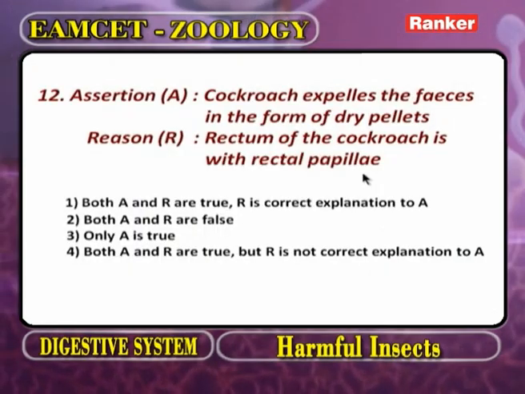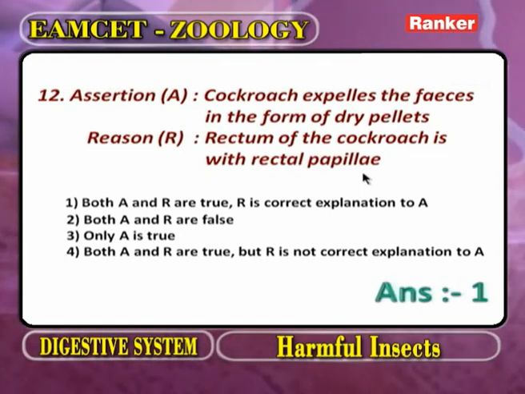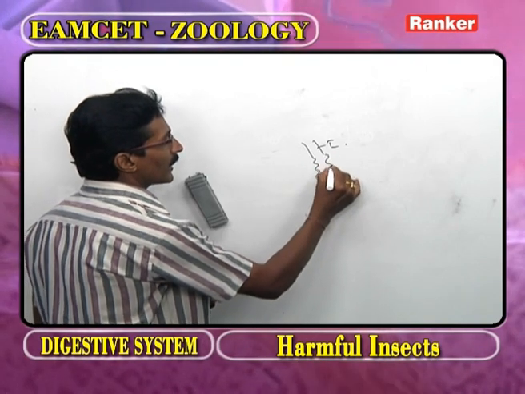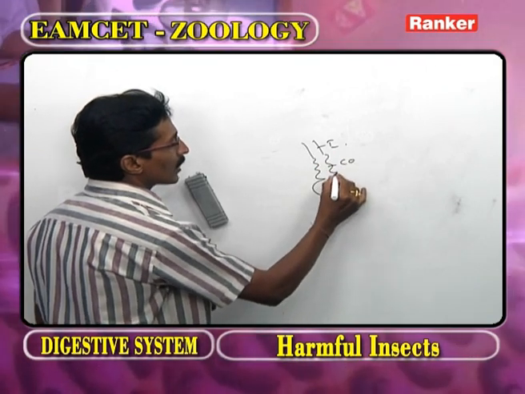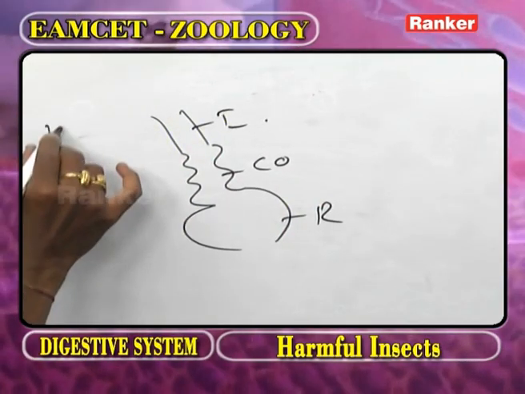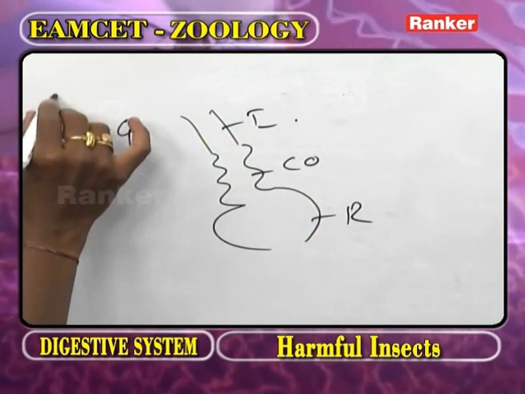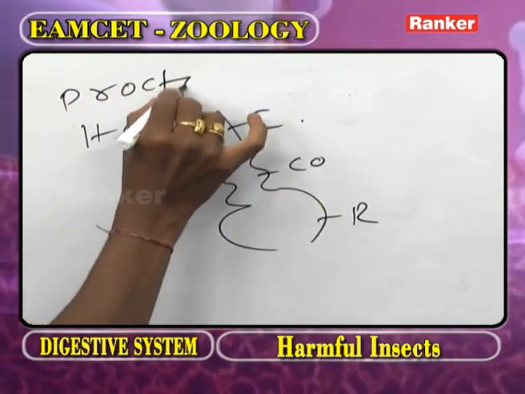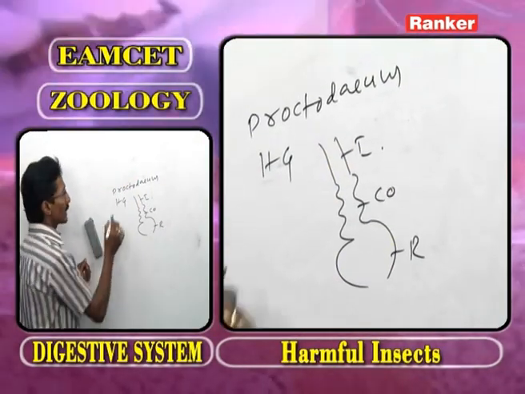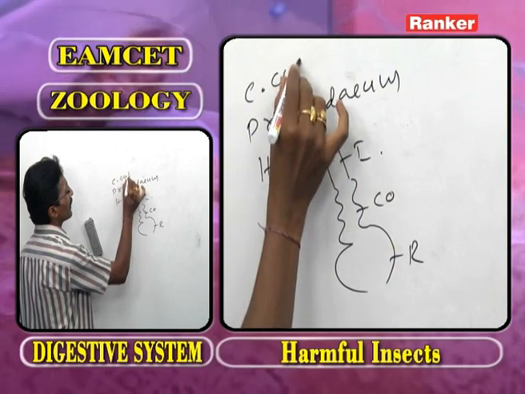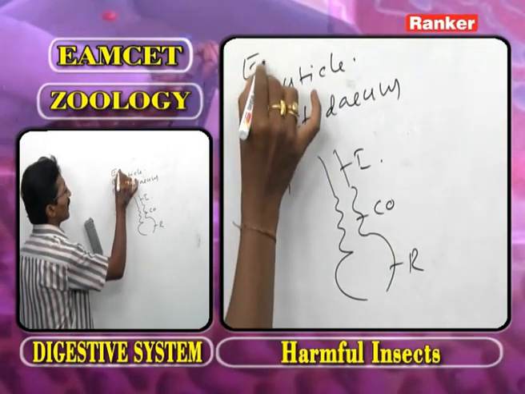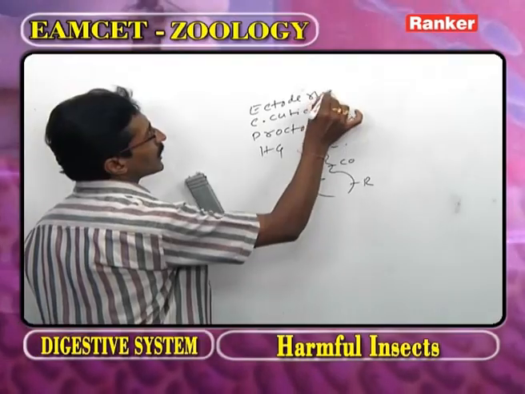As we observe, in the hindgut, one part we call the ileum, the second part the colon, the third part the rectum. This entire part we call the hindgut. What is the other name of hindgut? The proctodaeum. The hindgut is lined inside by a chitinous cuticle. All parts of the hindgut are derived from the ectoderm.